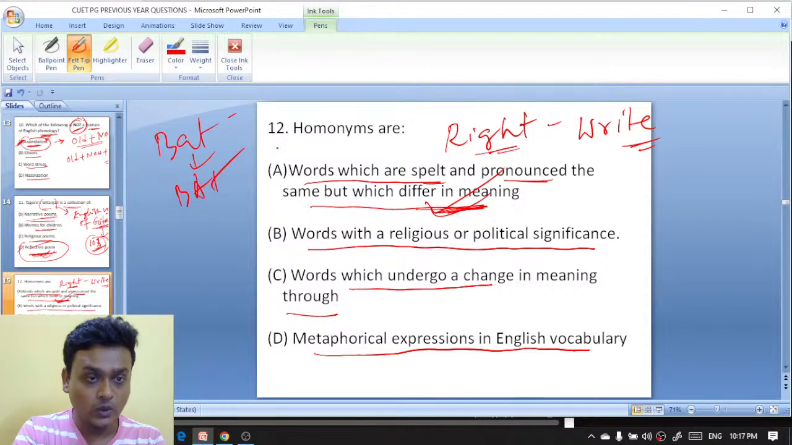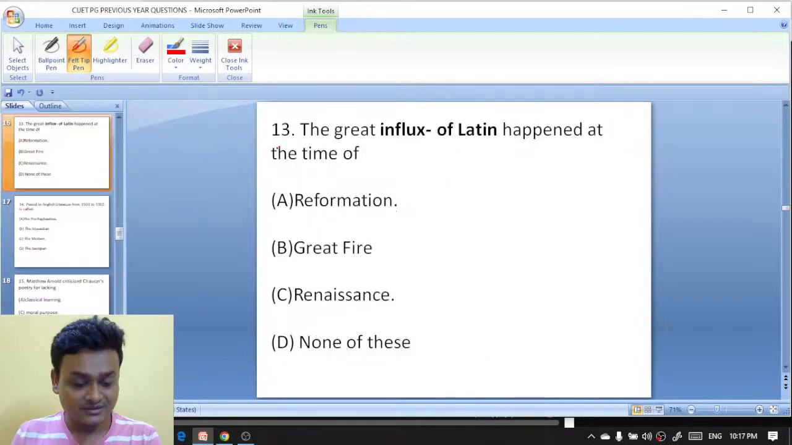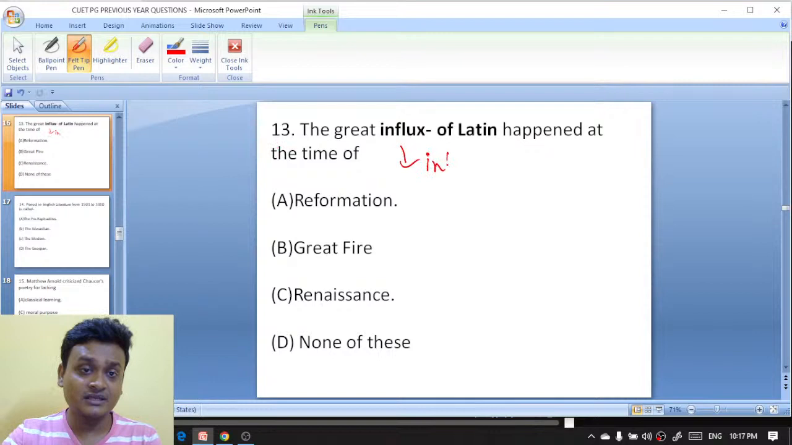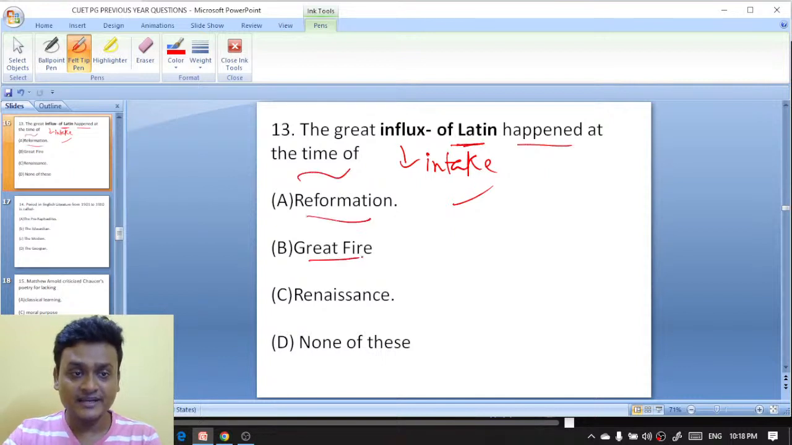Okay. Next question, question number 13. The great influx of Latin. Influx means intake. So the great influx, or intake, of Latin words happened at the time of Reformation, Great Fire, Renaissance, or none of these.